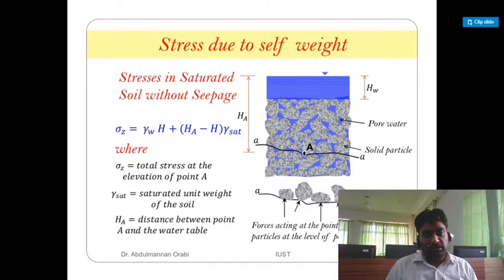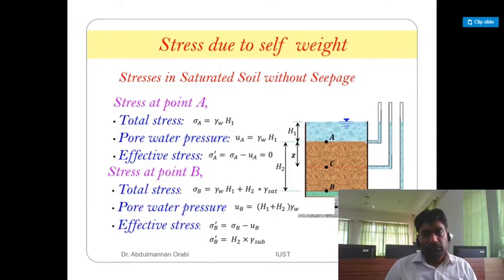So sigma Z becomes gamma W H plus (HA minus H) into gamma sat, where sigma Z is the total stress at the elevation of point A, gamma sat is the saturated unit weight of the soil, and HA is the distance between point A and the water table. This is how the force acts at a point of contact with the soil particle at the level of point A.